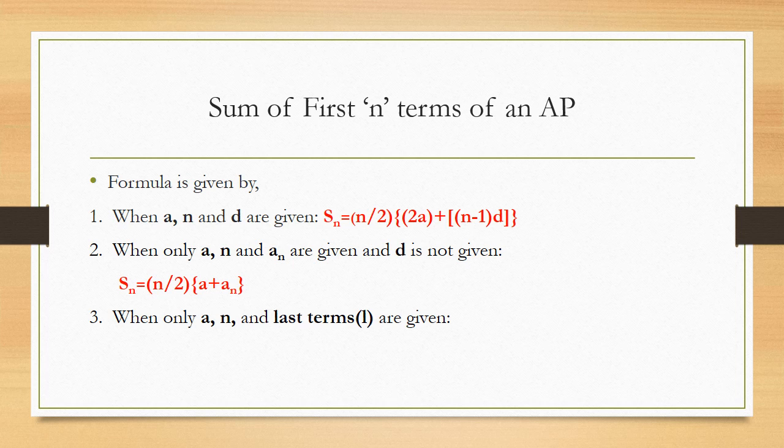Suppose there are 50 terms in an AP and you are given the first term and the 50th term, and you are asked to find the sum of anything in between. Suppose the sum of first 25 terms. In that case you can apply this third formula, that is Sn equal to n by 2 into a plus L, where L indicates the last term of that AP.